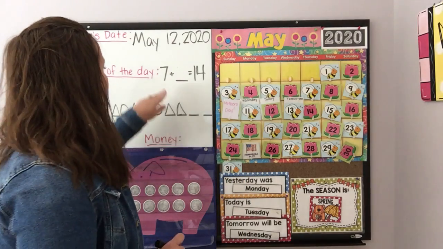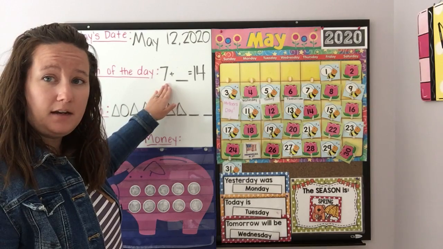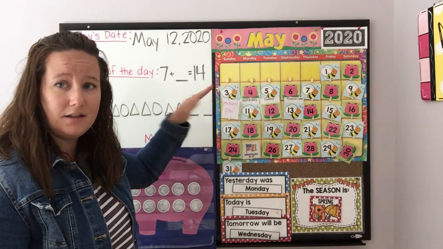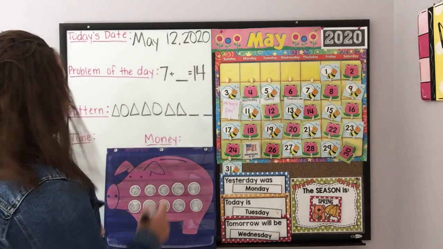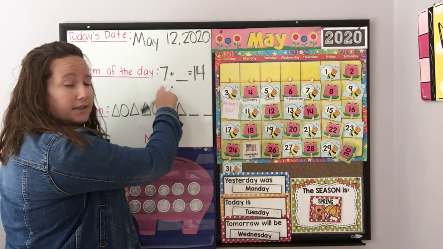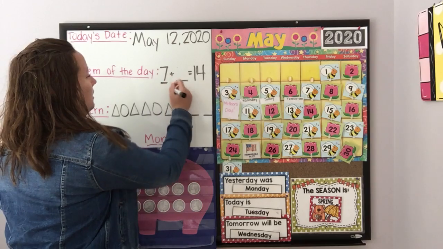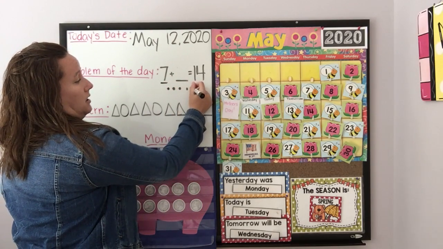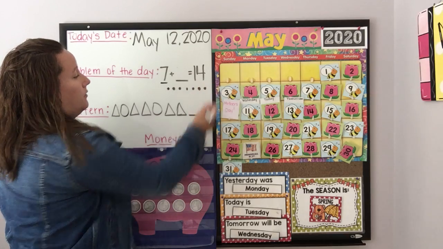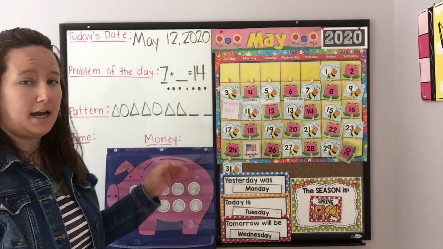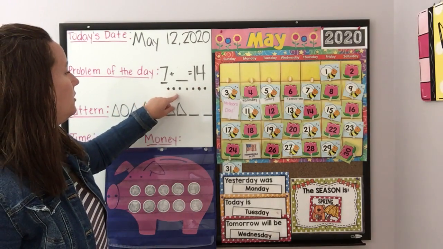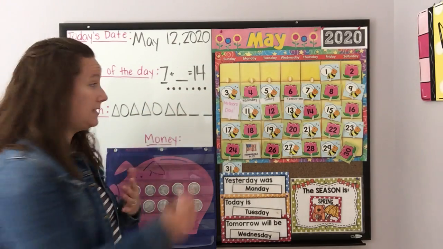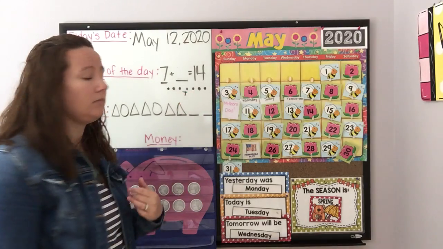We can know that we have 7, put it in our head, and then draw dots until we get to 14. So 7, 8, 9, 10, 11, 12, 13, 14. So we're going to stop and count our dots. 1, 2, 3, 4, 5, 6, 7. Again, I got 7 for my answer.